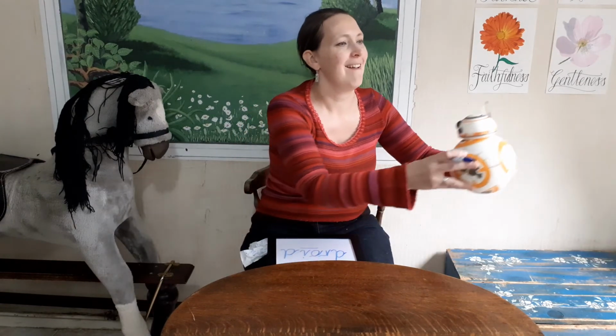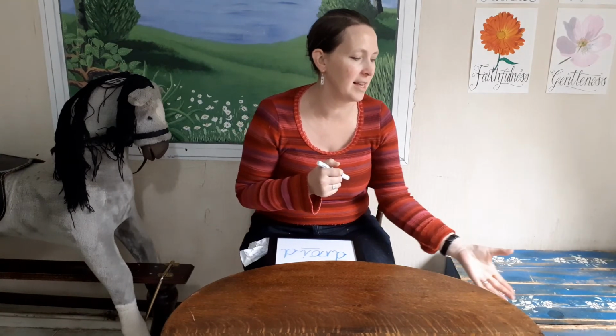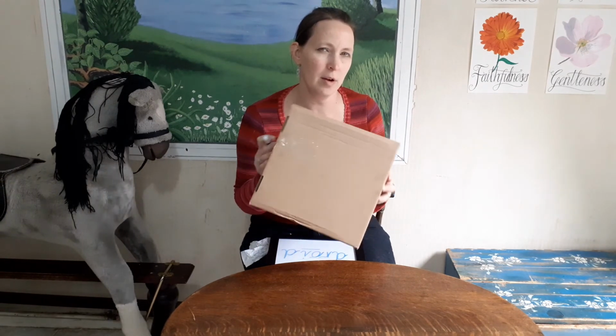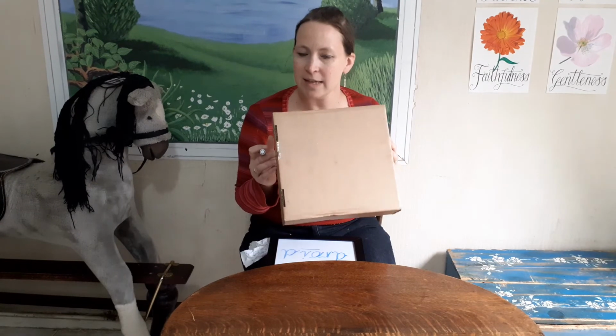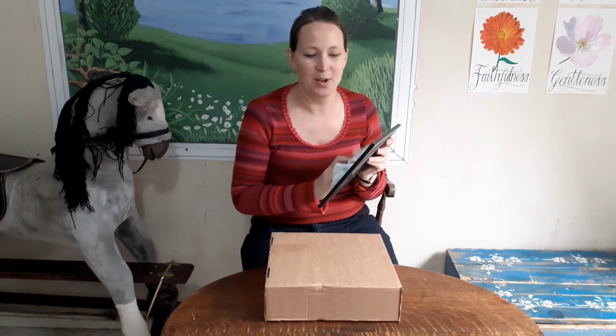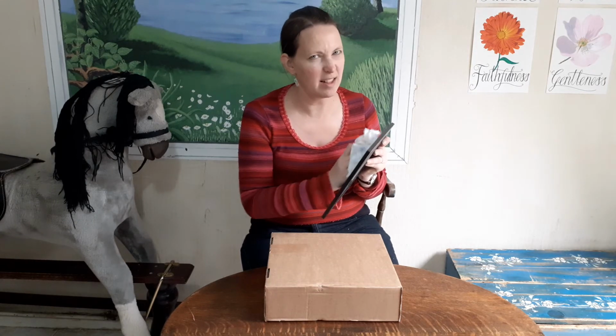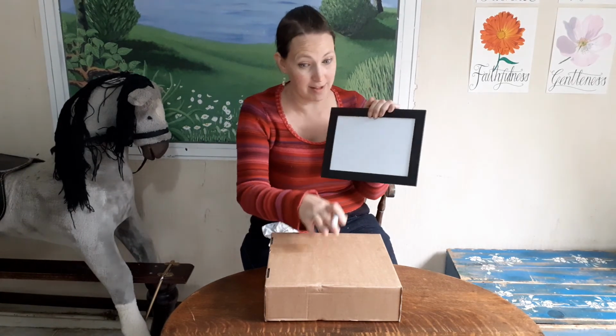Right. I have one object left to show you, and it's a bit of a puzzling one. I wonder if you'll be able to guess what word it is. So here I have a parcel or a box. What oi sound can you think of? If you were thinking of your maths words, that's a bit of a clue. It's a 3D shape. What 3D shape would this box be? If you said cube, you were wrong. That doesn't have an oi in it. If you said sphere, you were definitely wrong. That doesn't have an oi in it, and it's not like a ball shape either, is it, my parcel?